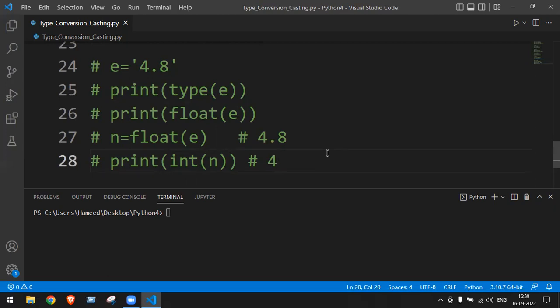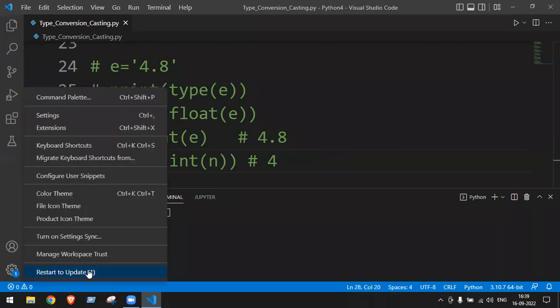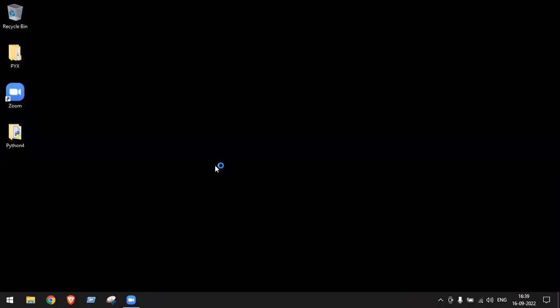So with this, I'll stop here today. Any doubts you are having till now? And if you have an update in VS Code, please update here. I'm having an update. It says restart to update.